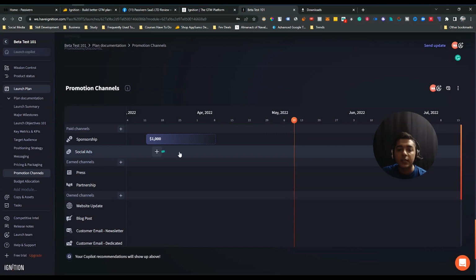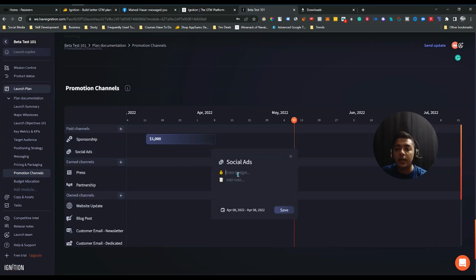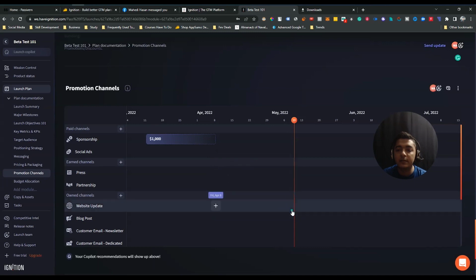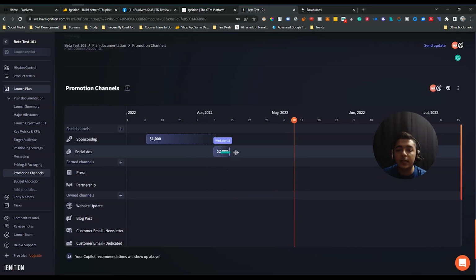Similarly, you can select these types of marketing budget for this social ad. So suppose I will add this social ad here, and the budget for social ad is 2000 USD, and then save it. And see, here is the budget for social ad. So these are the things.